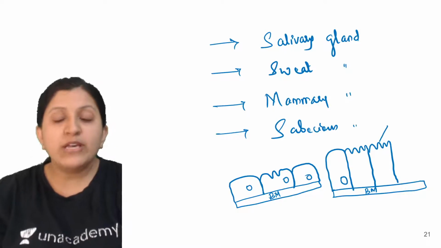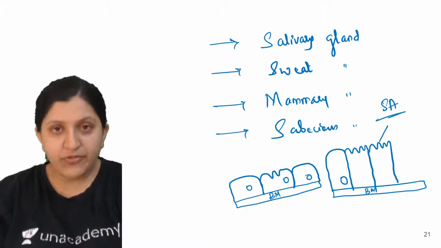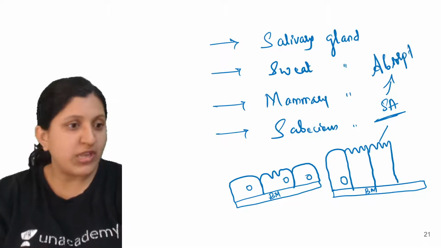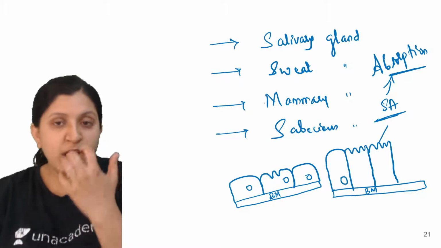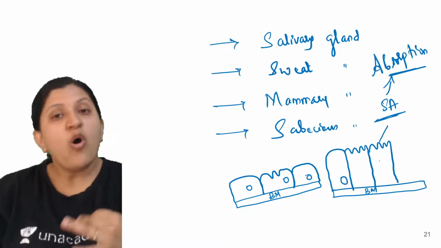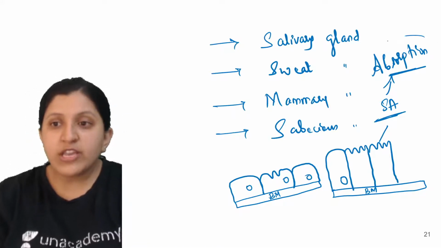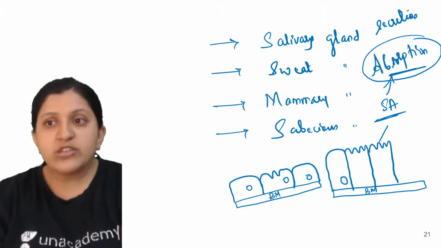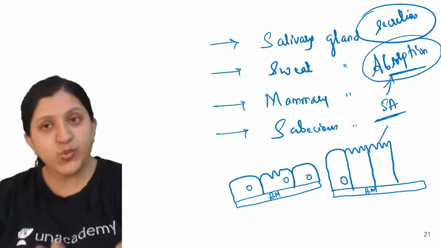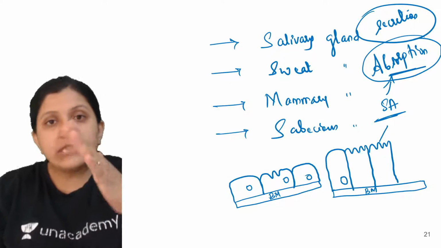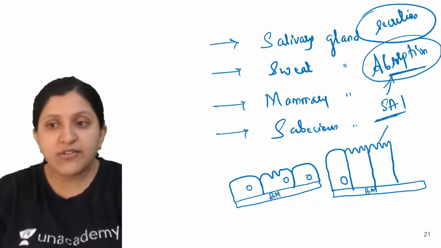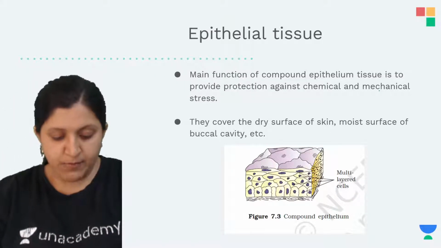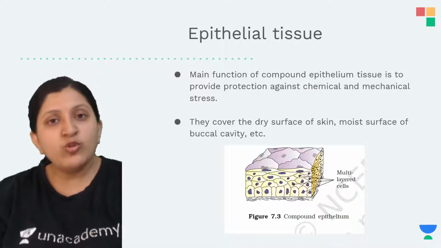If a brush border is there, it is going to increase the surface area, so that more and more absorption and secretion function can be done. When we mention a cuboidal or a columnar epithelium, the main functions are absorption and secretion. These are the functions performed by the cuboidal as well as the columnar epithelium. With the brush border, the increase in surface area allows more production of a particular enzyme or juice secretion.